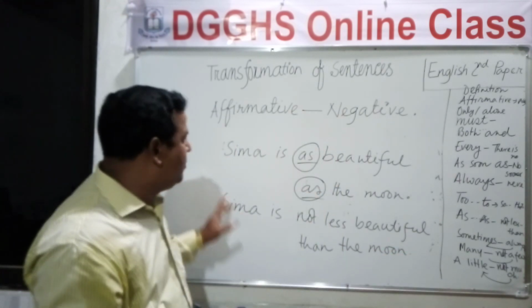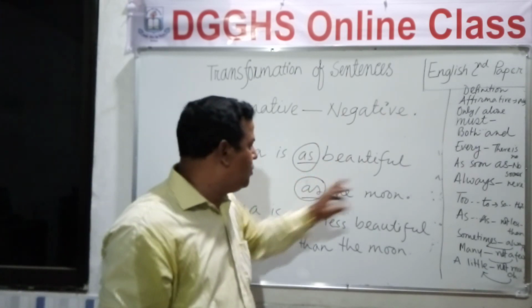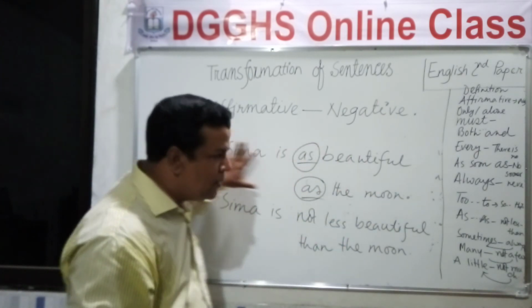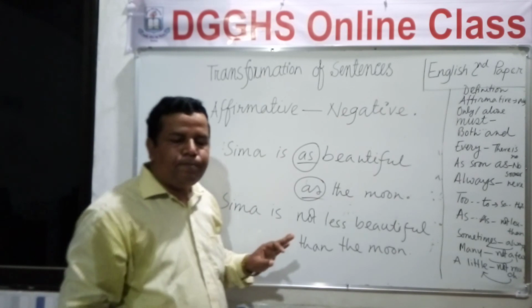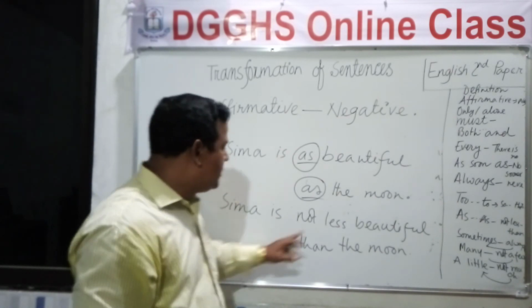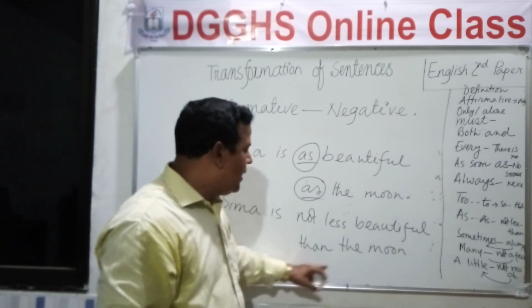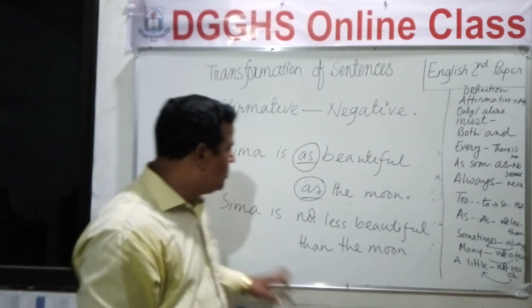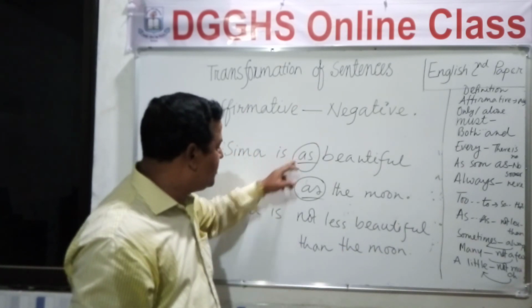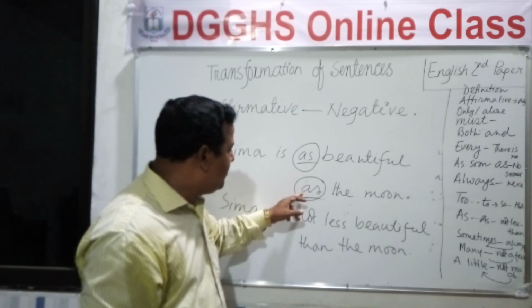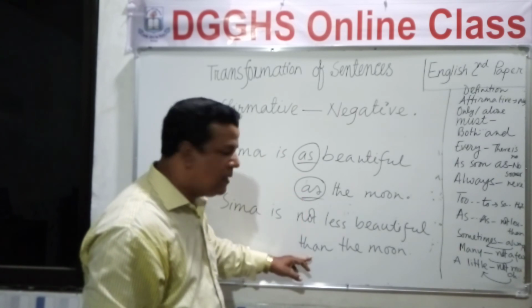Dear student, look at the board. Shima is as beautiful as the moon. This is our affirmative sentence. And our negative sentence is Shima is not less beautiful than the moon. Okay? In place of the first as we have written not less, and in place of the second as we have written than.